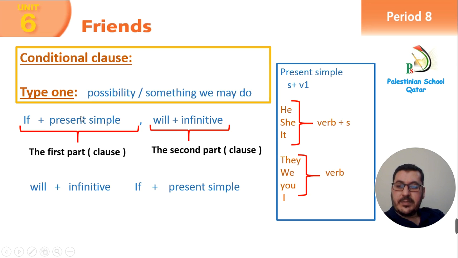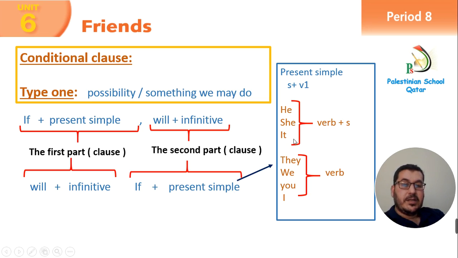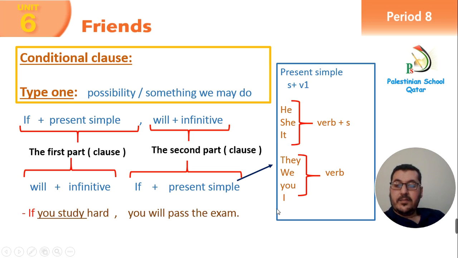I can change the first part and put it in the second part, and the second part put it in the first part. Will plus infinitive is the first part, and if plus the present simple is the second part. And don't forget the present simple: subject and verb 1. If we have he, she, it, we put s with the verb, and they, we, you, and I, we put the verb without s. For example, if you study hard, you will pass the exam. This is the first part, and this is the second part.